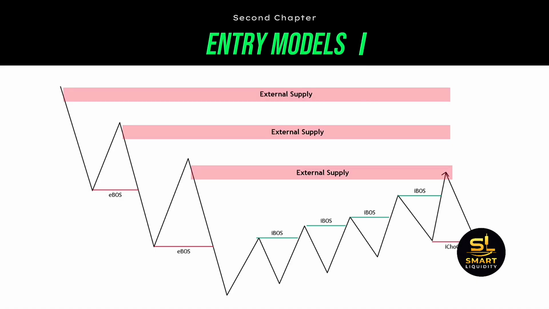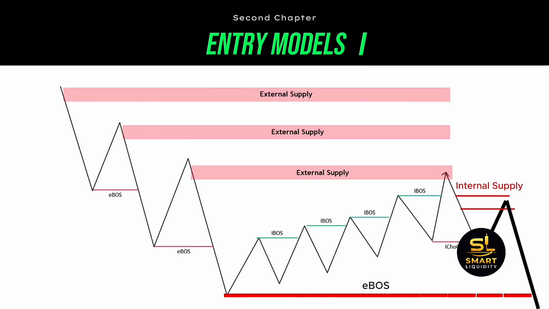The change of character is the first big indication of the reversal, but the confirmation of the reversal happens after price pulls back to the upside. This is the point where we should be able to recognize that there is another supply zone internally on the lower time frame, a supply zone where smart money places their sell orders, and for price to hit the zone and continue the confirmed downtrend by breaking structure in the high time frame, essentially making a new high time frame lower low.